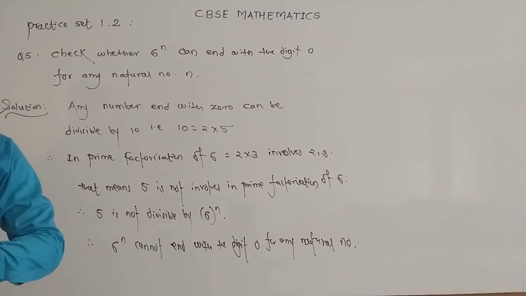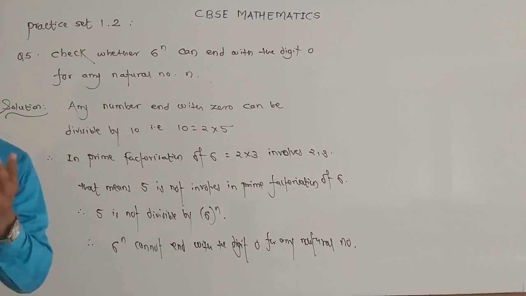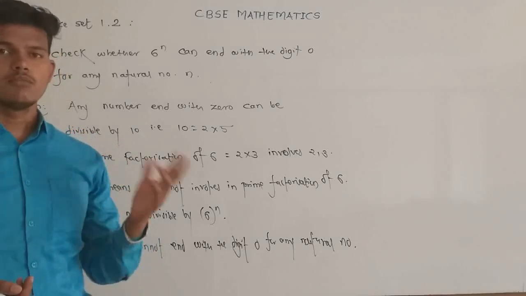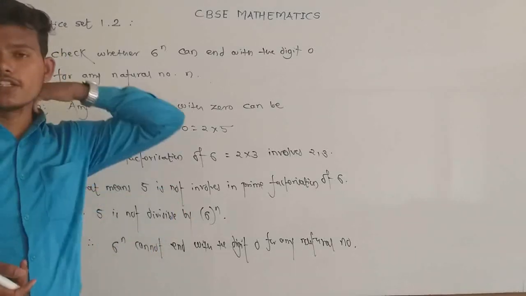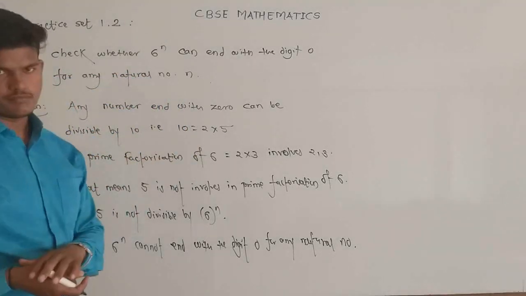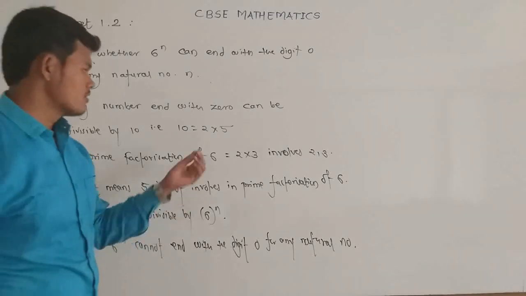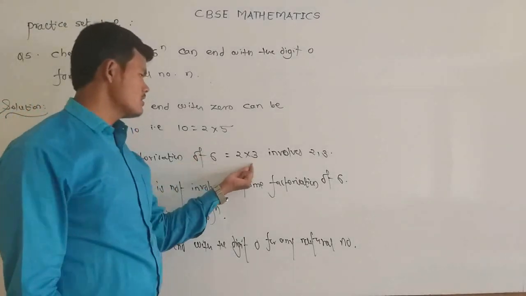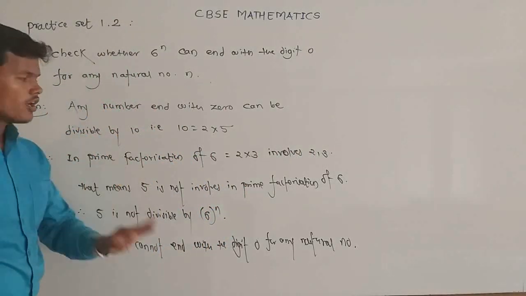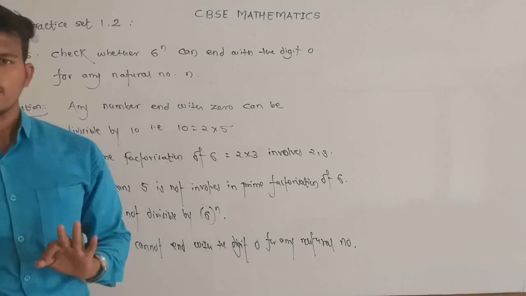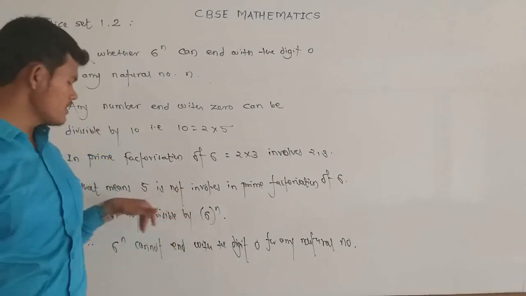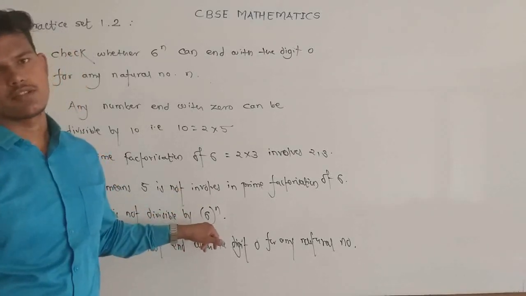So the prime factorization of 10 involves two prime factors, that is 2 and 5. That means 2 and 5 both are factors of numbers which are divisible by 10 and end with the digit 0, right? Here, in the prime factorization of 6 raised to n, the prime factorization of 6 involves only two factors, that is 2 and 3. That means 5 is not involved in the prime factorization of 6 raised to n. That means 5 does not divide 6 raised to n.